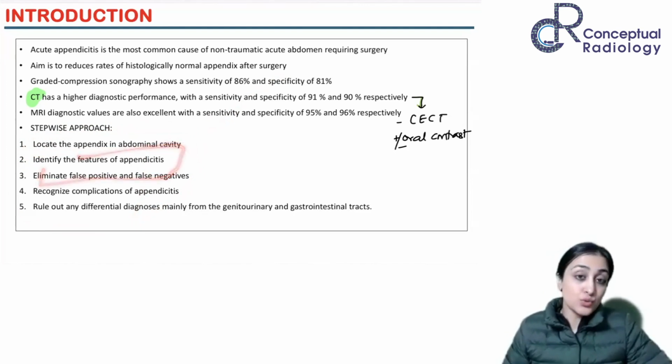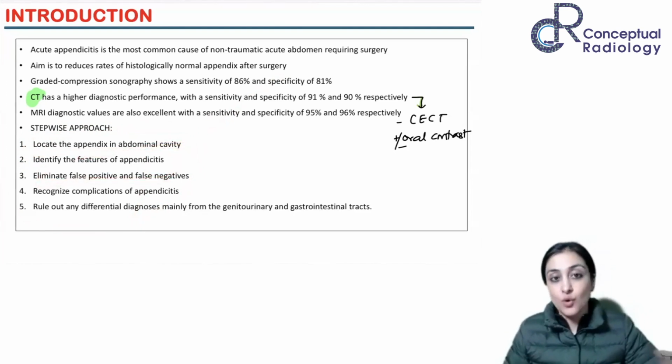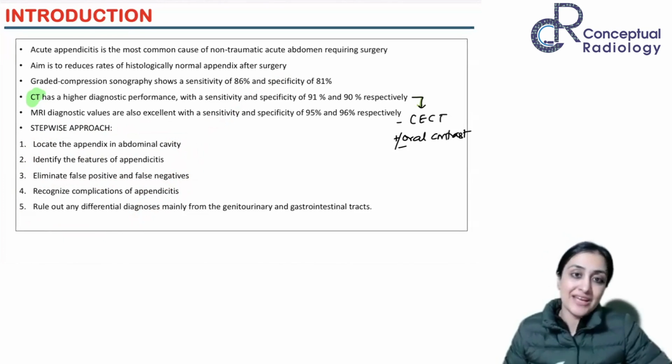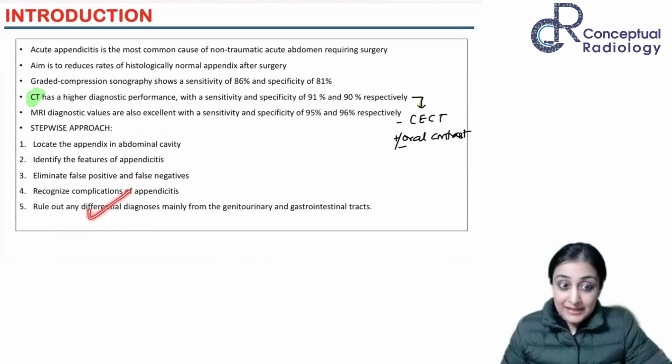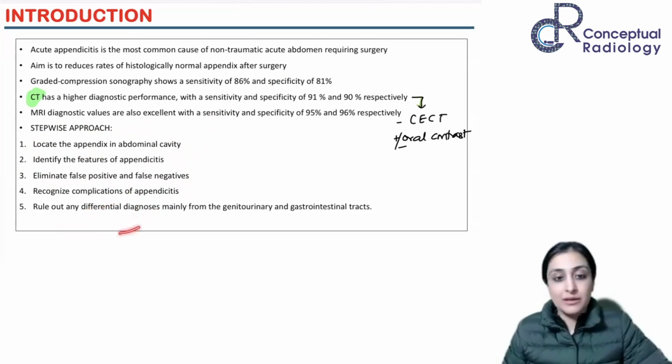Second point is to know the features of appendicitis on ultrasound, on CT, on MRI, how it will look. Third is to eliminate the false positives and the false negatives. Essentially, what will be the mimics of appendicitis, or where can appendicitis actually look like a normal appendix? Recognize the complications and report them, and other differential diagnosis. So these are the five things that I'm gonna discuss.